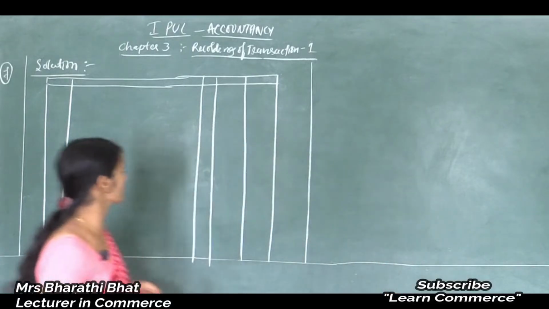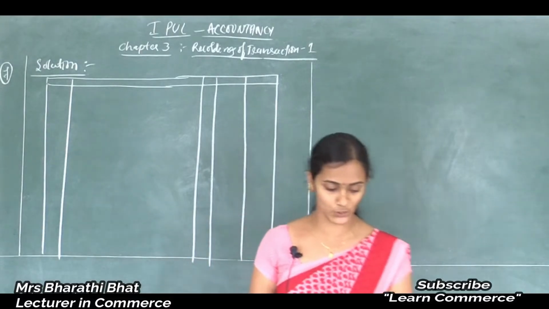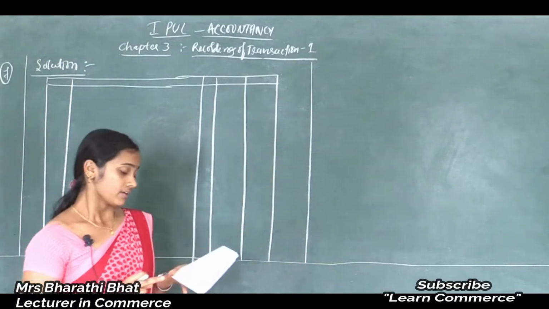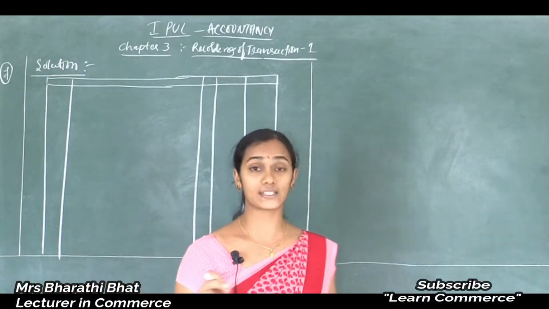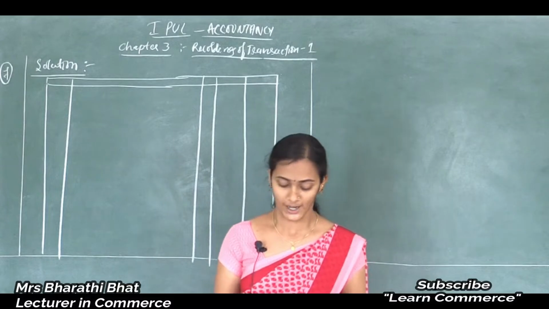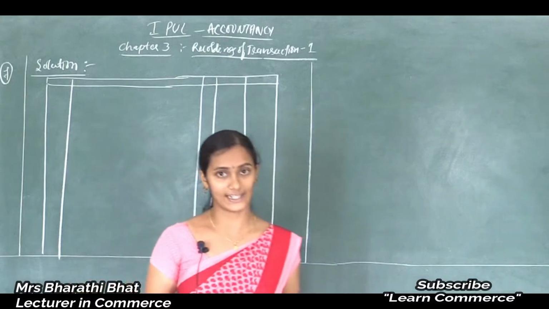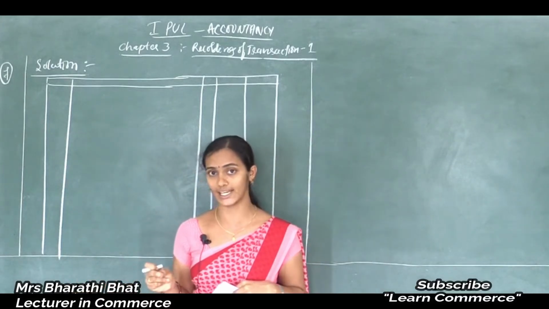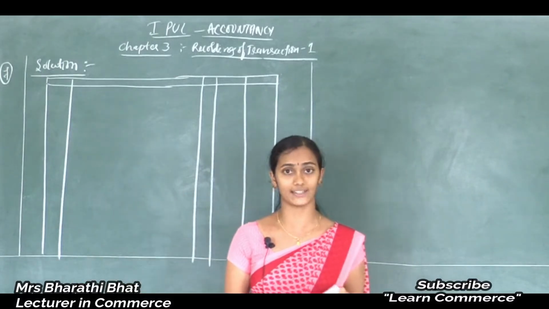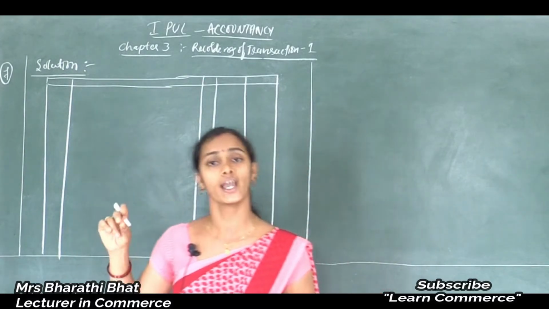Question number 7. The question is like this: journalize the following transactions in the books of Guru Traders. The first transaction: 1/4/2019, business commenced with cash rupees 50,000, building rupees 2 lakh, 5 lakh cash and 2 lakh in goods, in buildings. So we have to pass a compound journal entry here. We already solved many problems related to journal entries, so now we are able to give the journal entry for business commenced with cash and building.